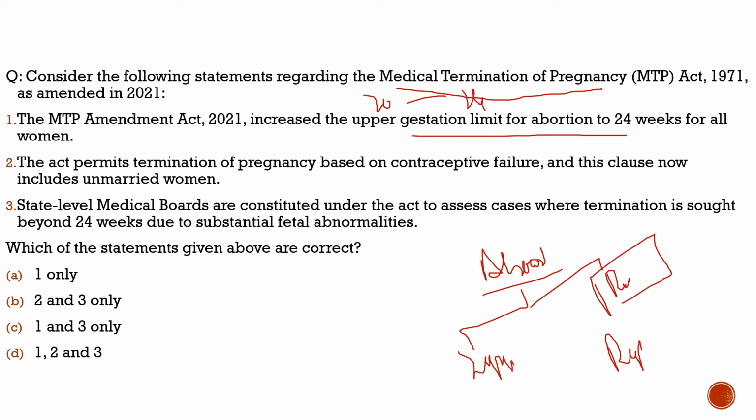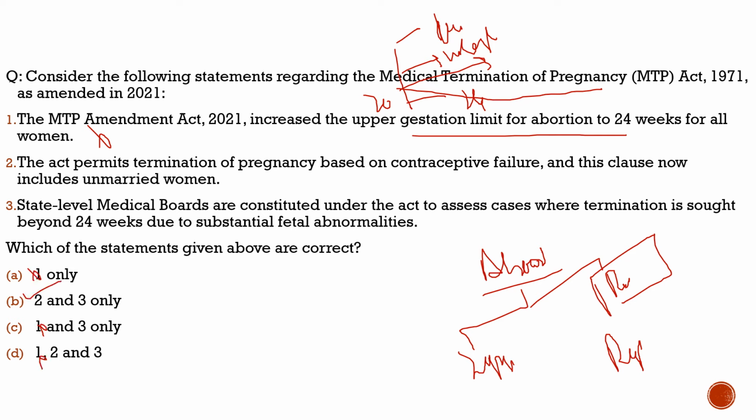But has it been increased for every woman? No, it is not increased for everyone, but for certain rare conditions. For example, if there is a victim of rape, a victim of incest, or if there is some genetic abnormality related to the baby in the womb, then only these 24 weeks can be used. So the first statement is incorrect. It is not for everybody, but only for certain categories of women. Second statement, through this statement itself we can come to the final conclusion. The answer would be option B, as we can eliminate the other options here.